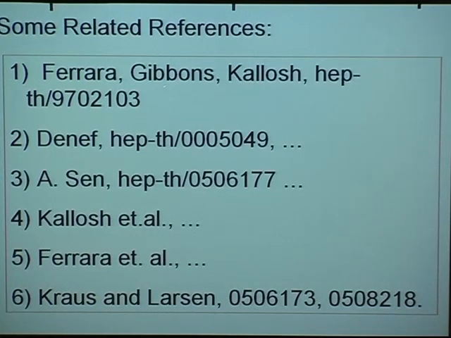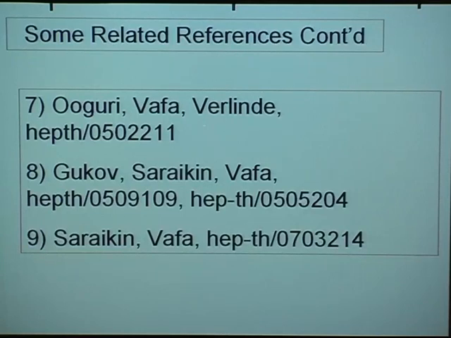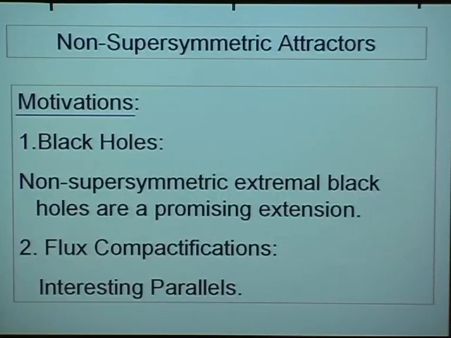The paper of Ferrara, Gibbons, and Kalosh in '97 already discussed some aspects of non-supersymmetric attractors. Papers by Denef, the work of Ashok Sen developing the entropy function formalism, more recent papers of Kalosh and collaborators, Ferrara and collaborators, Krauss and Larson's work which ties in with the discussion on state counting, the paper by Oguri, Waffa and Verlinde, and more recent papers of Waffa and collaborators are some of these references.